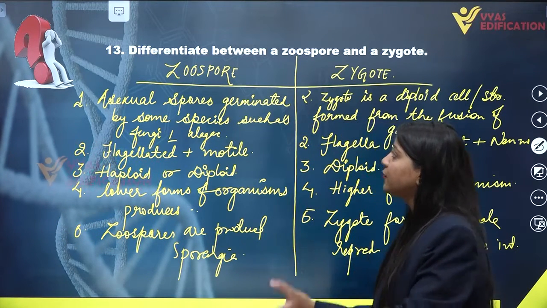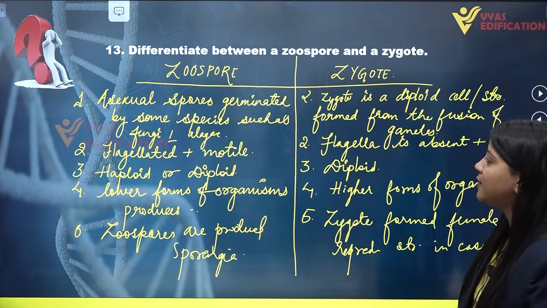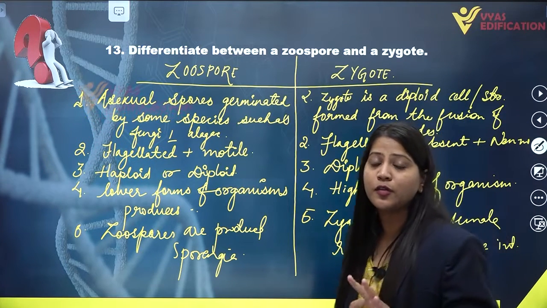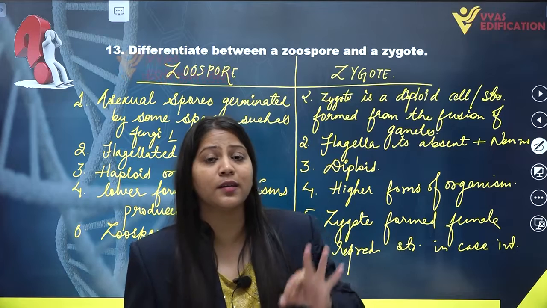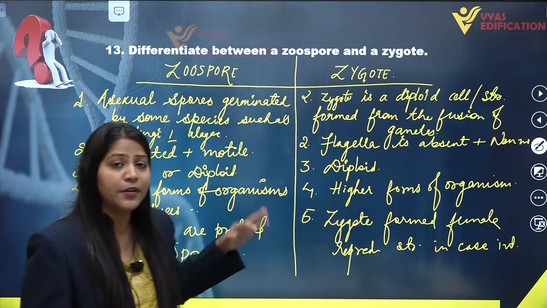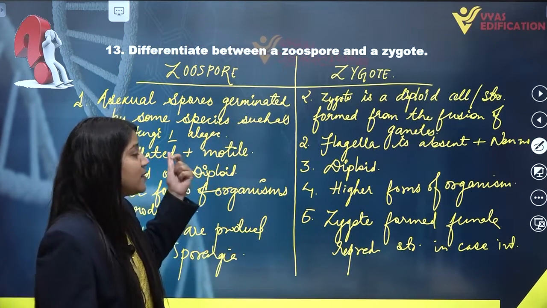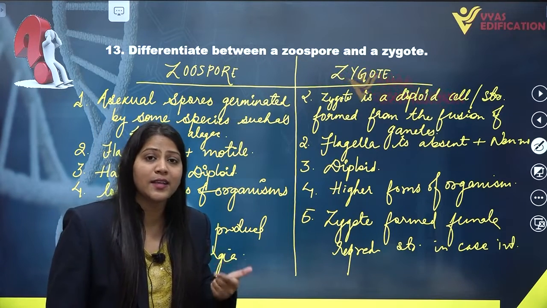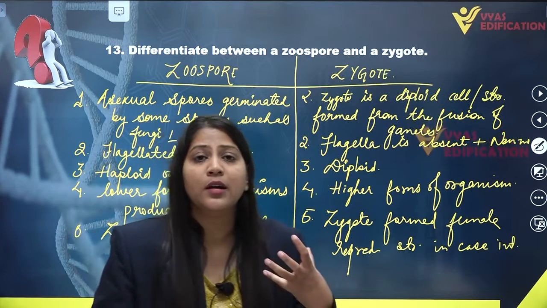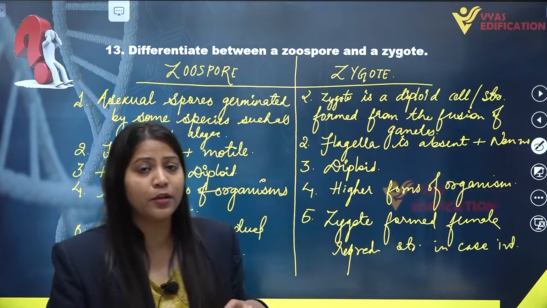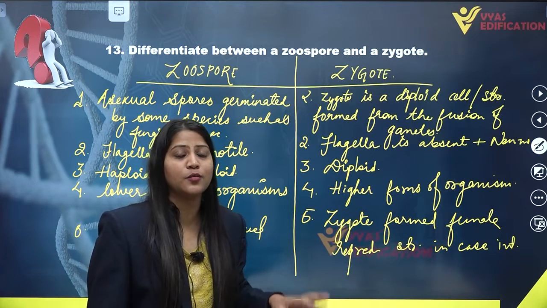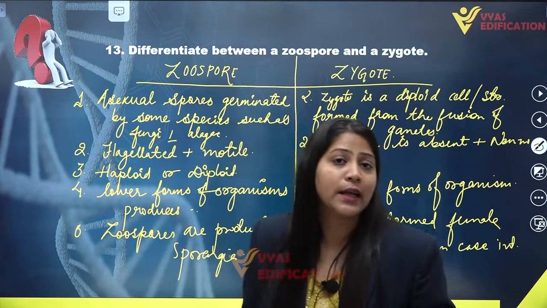So these are the basic differences between zoospore and zygote. First of all, we have to know what is zoospore and what is zygote. Zoospore is an asexual kind of spore, germinated or produced by lower organisms such as fungi and algae.